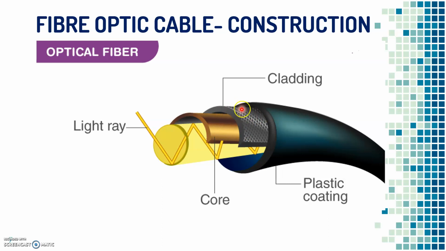Both of these are made up of glass or plastic, and the outer coating is made up of plastic. This is mainly to protect the cable from environmental factors such as cold, fire, etc. So this is how a fiber optic cable is constructed.